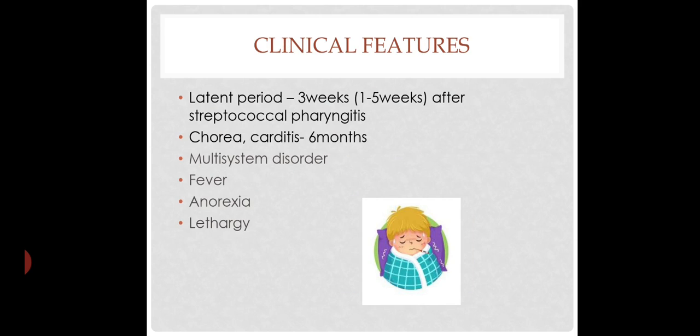Clinical features. Usually a latent period of about 3 weeks, or 1 to 5 weeks, will be there after the episode of streptococcal pharyngitis. For chorea and carditis, it can occur about 6 months after the episode of streptococcal pharyngitis. It is a multisystem disorder and usually presents with fever, anorexia, lethargy.